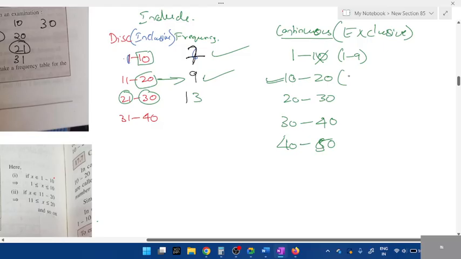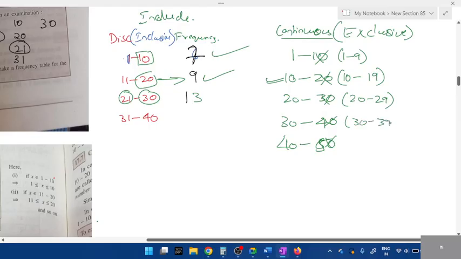In the second column, you should include the numbers from 10 to 19, and which one do you have to exclude? 20. You shouldn't count 20 here. Where will you write the number 20? If 20 is present, you include it in the next one: 20 to 29. Can you see? We are excluding all the upper limits.